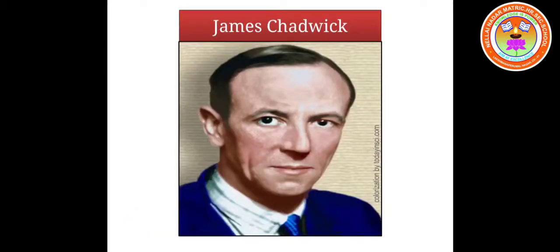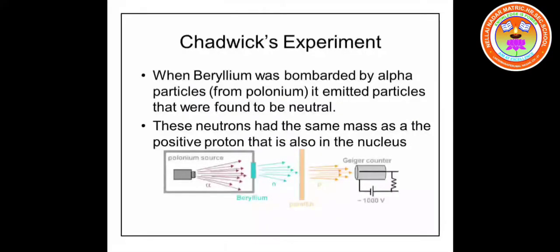James Chadwick is the very famous scientist who is credited with the discovery of neutrons. Here is his experiment. There is a source for positively charged alpha particles.